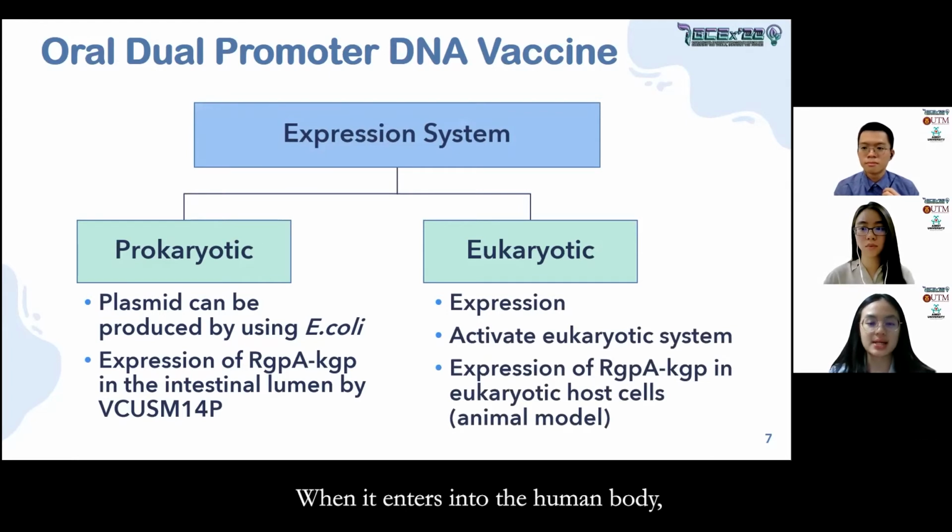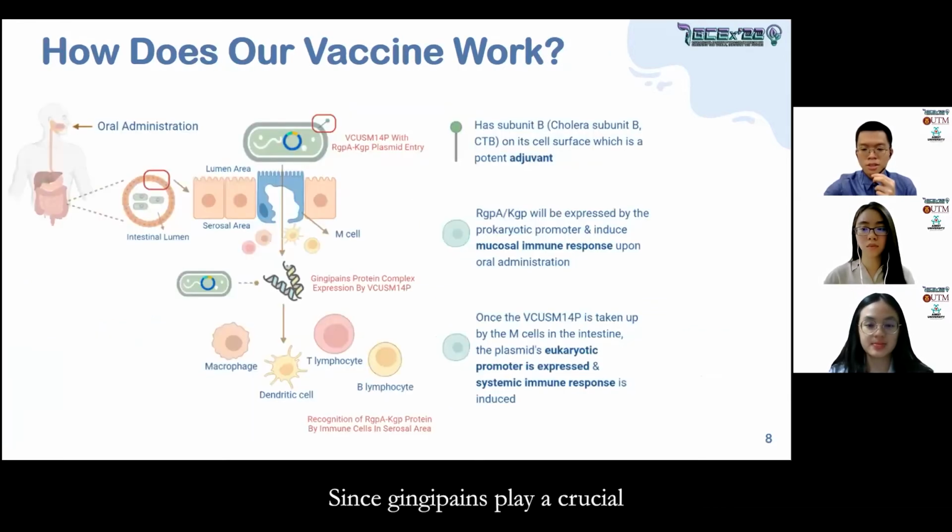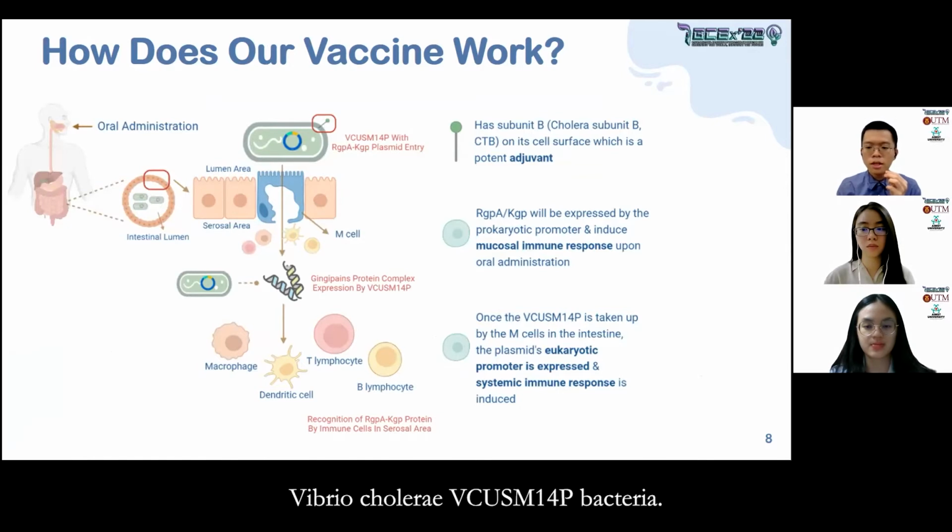When it enters into the human body, the RGPA KGP will be expressed in the animal models when the eukaryotic expression system is activated. Since gingipains play a crucial role in its pathogenesis and is greatly associated with Alzheimer's, we decide to synthesize a vaccine by cloning the RGPA KGP proteinase complex gene in a plasmid, and it will be housed by an attenuated Vibrio cholerae VCUSM14P bacteria.